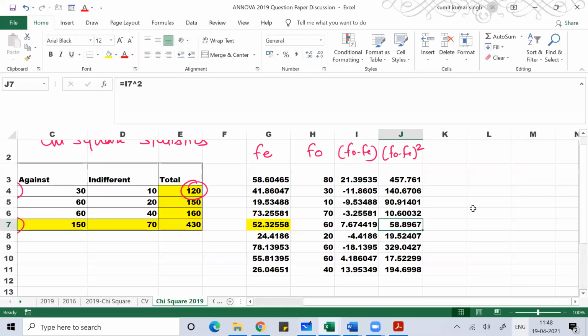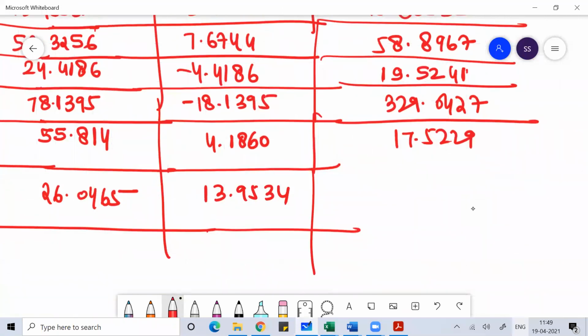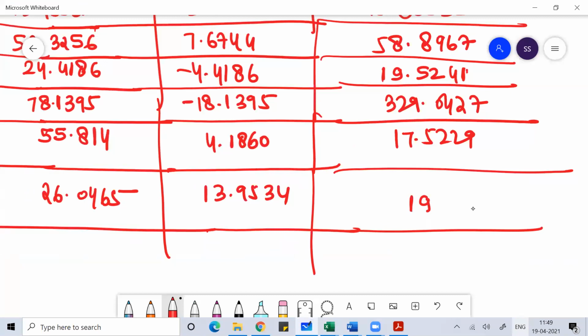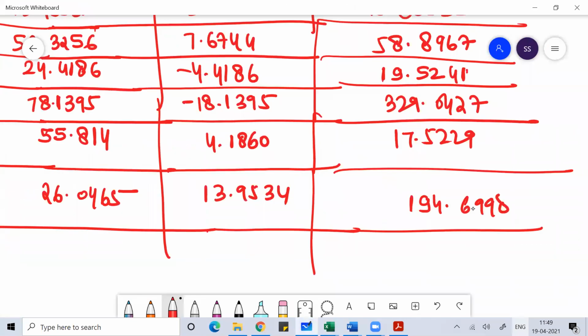Anyone have any doubt? Each number, find simply the square value. 13 square is 169. 13.95 square value is 194.6998, and 14 square is 196. This is 13.95 square. Simply the f naught minus fe value.